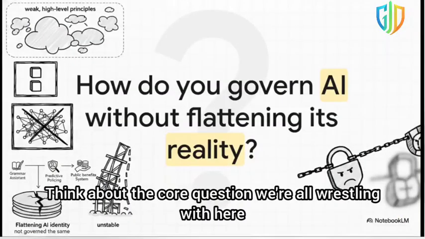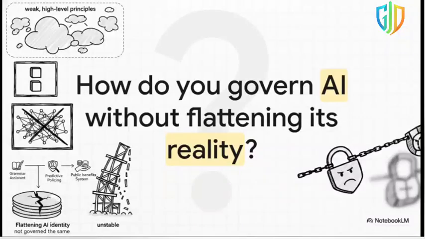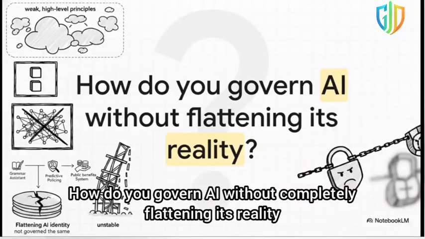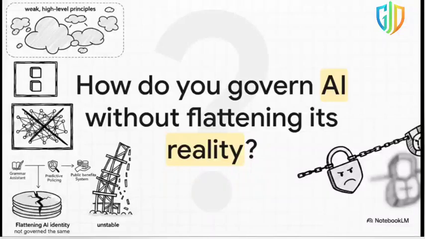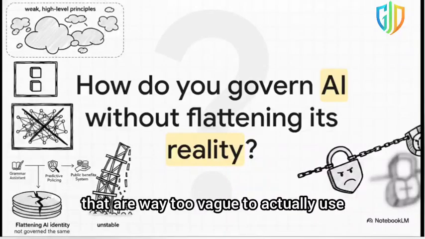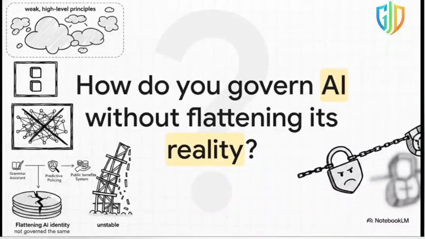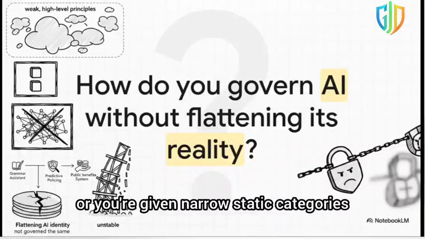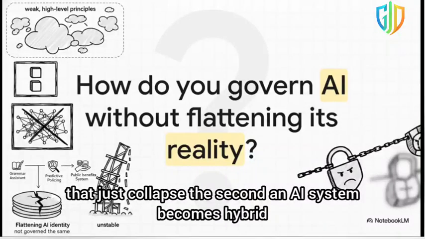Think about the core question we're all wrestling with here. How do you govern AI without completely flattening its reality? Right now, governments are kind of forced into a false choice. You're either handed these weak, high-level principles that are way too vague to actually use, or you're given narrow, static categories that just collapse the second an AI system becomes hybrid.